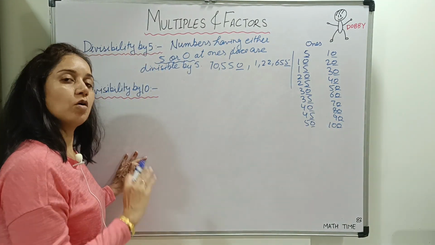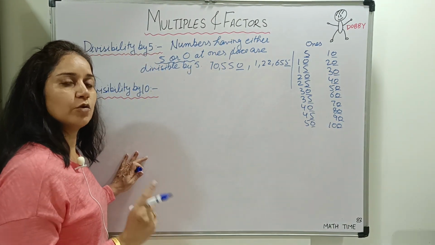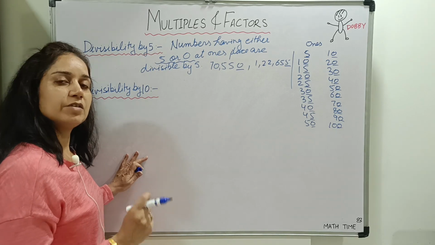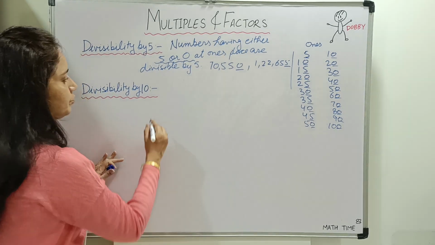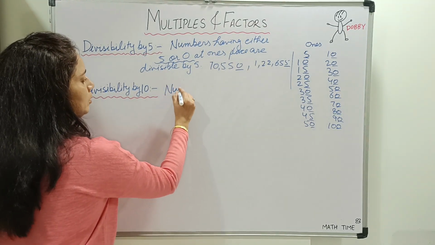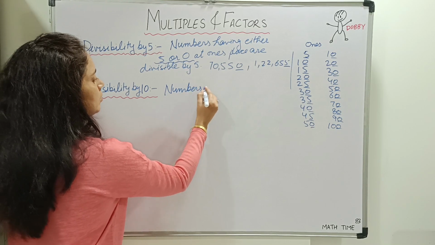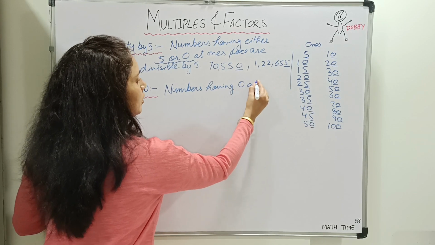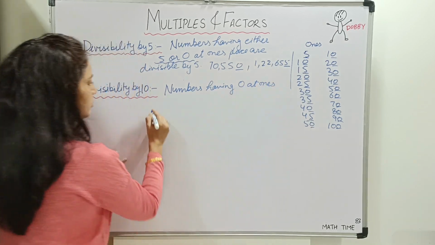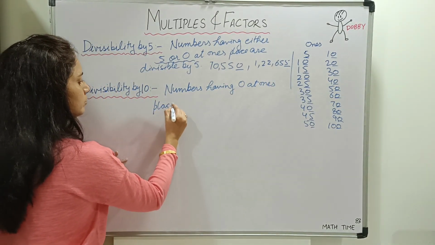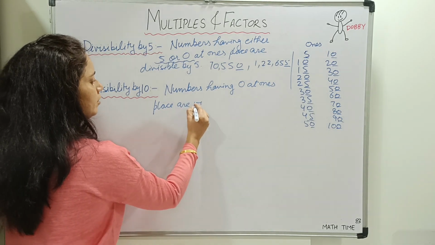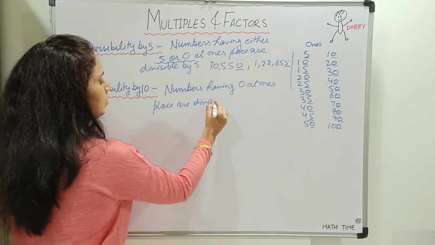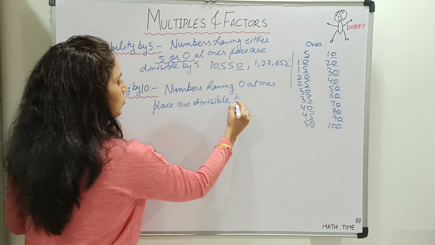So that means all the numbers which have 0 at ones place are divisible by 10.